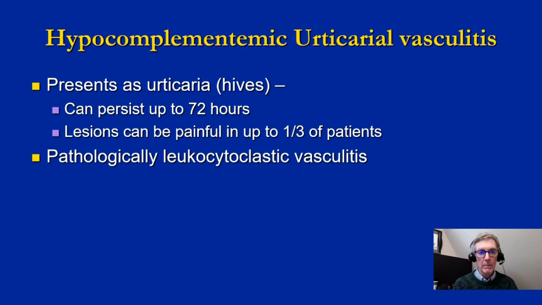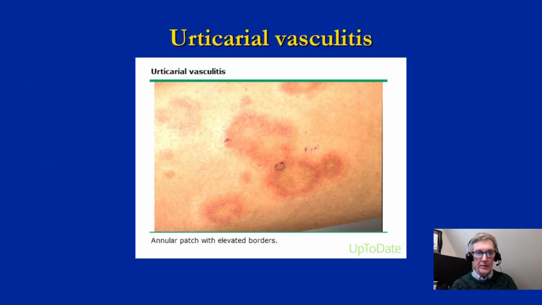Next, consider hypocomplementemic urticarial vasculitis. This is a very rare vasculitis that clinically presents with urticaria or hives, but when one does a biopsy of the lesion, they're consistent with a leukocytoclastic vasculitis of the small vessels. The urticarial symptoms can be very painful in up to a third of the patients, and they are long-lasting. Each lesion can persist to up to 72 hours, whereas most usual urticaria or hives will persist for less than 24 hours. This is an example of the urticaria. It looks like hives.